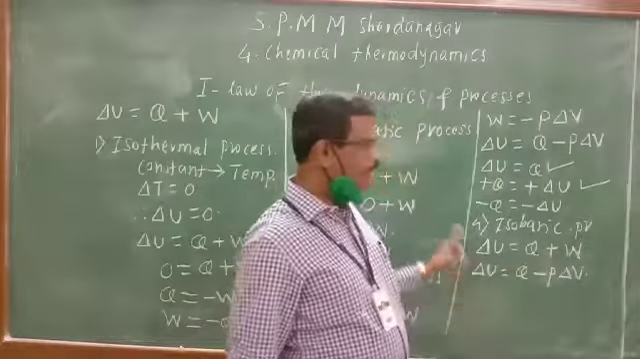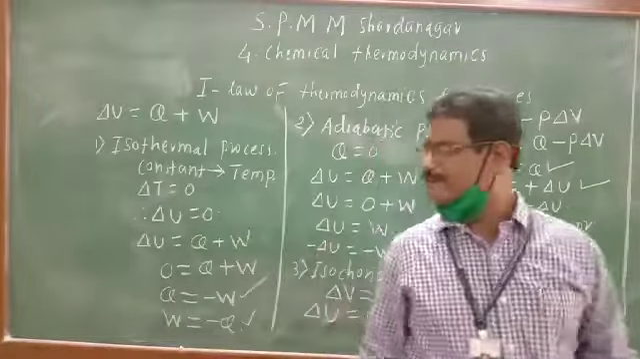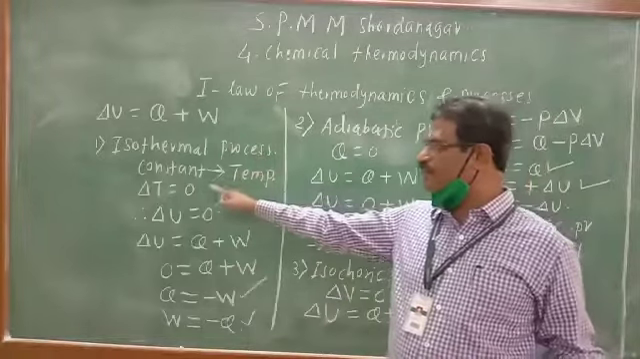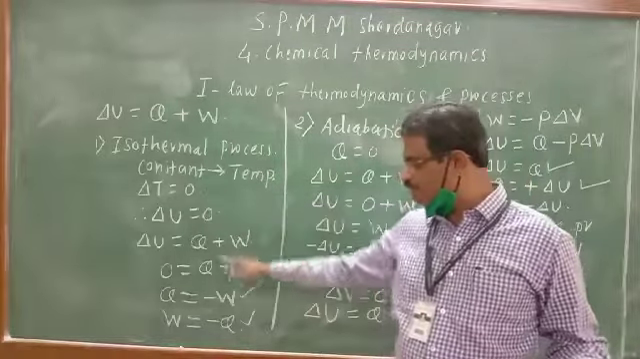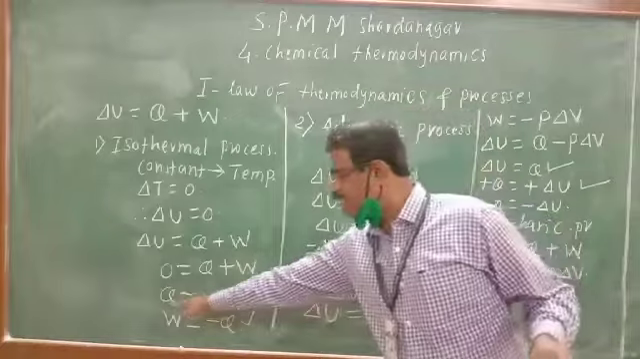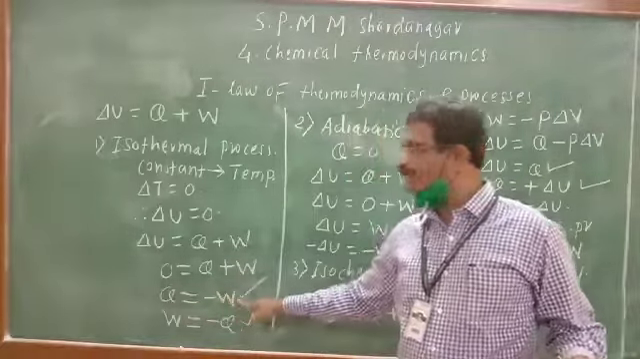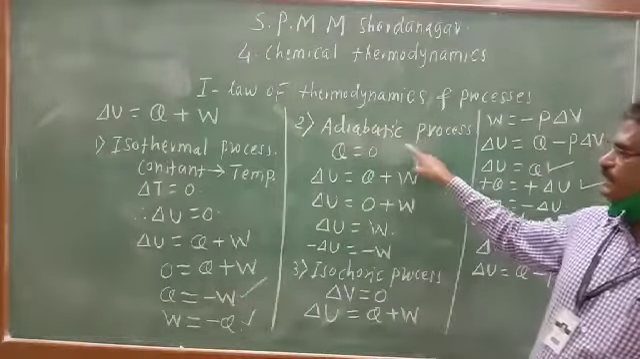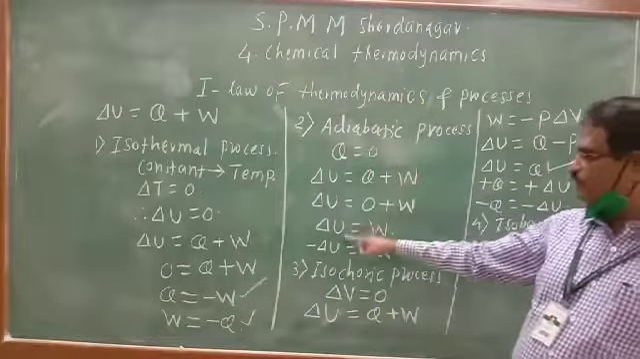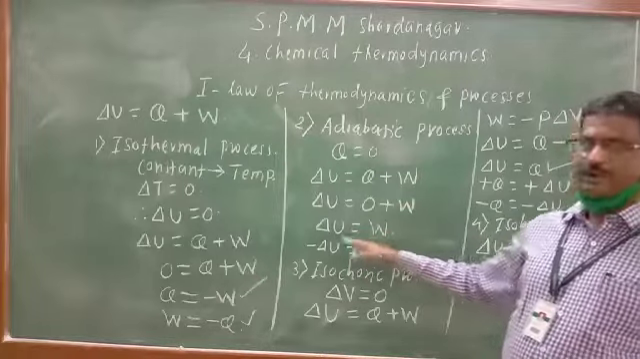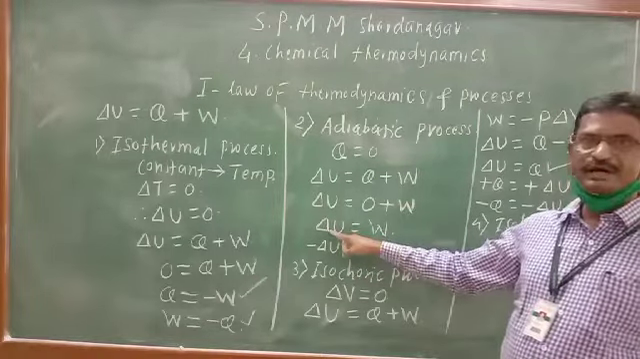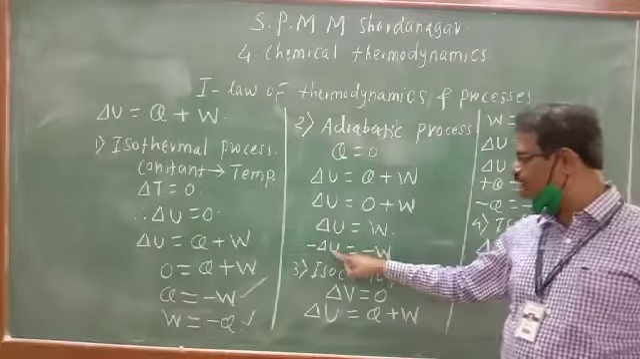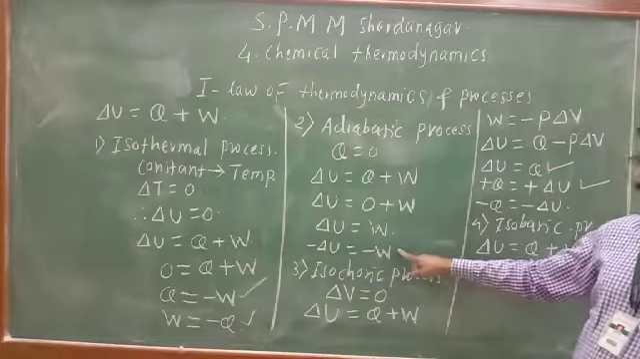So that is about the first law of thermodynamics and different processes. For isothermal processes, which are carried out at constant temperature, delta T is equal to 0. Heat absorbed is used for work of expansion, that is work done by the system on the surroundings. For the adiabatic process, where Q is 0, delta U is equal to W. Therefore, increase in internal energy results in work of compression, and decrease in internal energy results in the work of expansion.